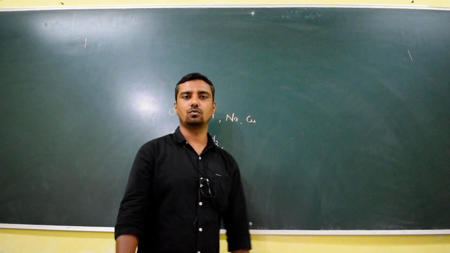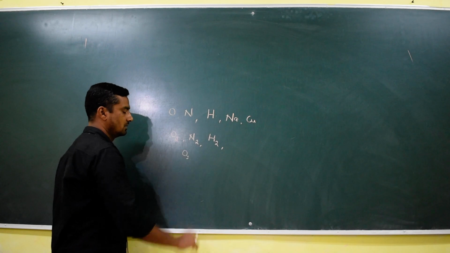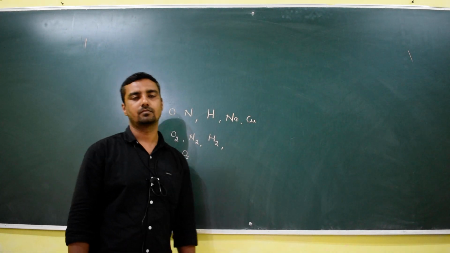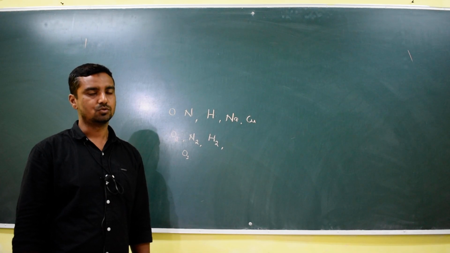The ozone, the formula for ozone is O3. It is also a molecule. There are three oxygen atoms. Right. So it is called a molecule.